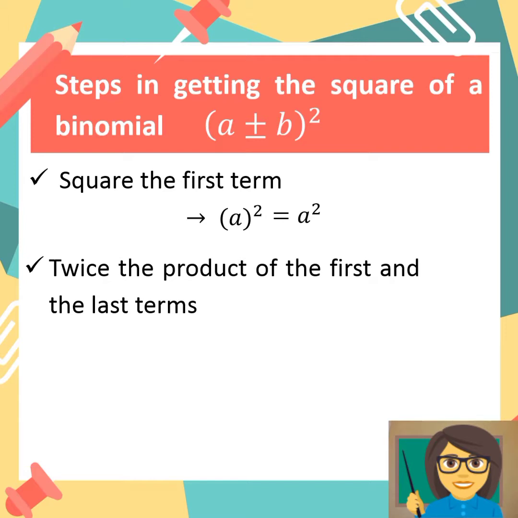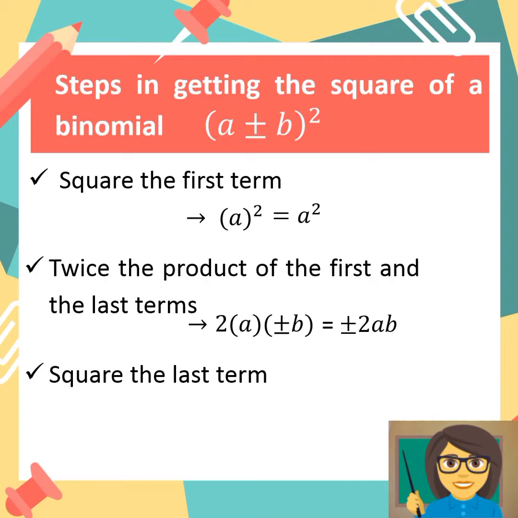Our first term is A, and our last term is either positive or negative B. So 2 times A times positive or negative B, it will be equal to positive or negative 2AB. And for the last, square the last term. Square of positive or negative B is equal to positive B squared.